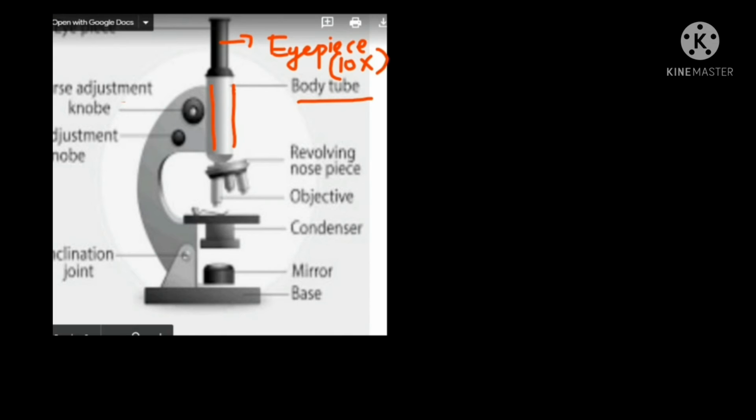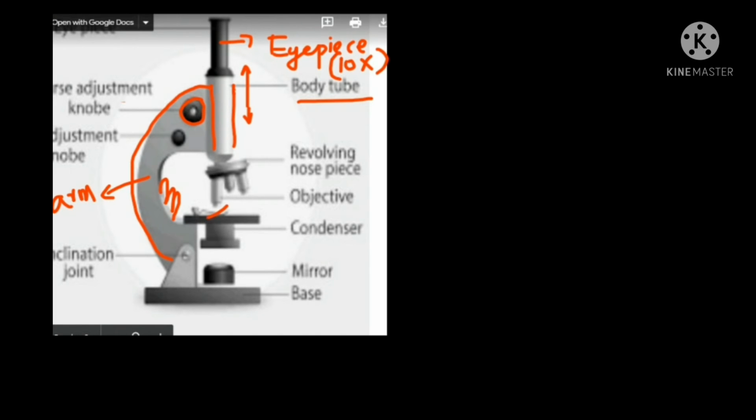The body tube has one arm. Arm means here, where we catch with our fingers. This is called the arm. On this arm there are some screws. This screw is called the coarse adjustment screw. The coarse adjustment screw will help us to lift and move the body tube up and down, but we have to be careful.